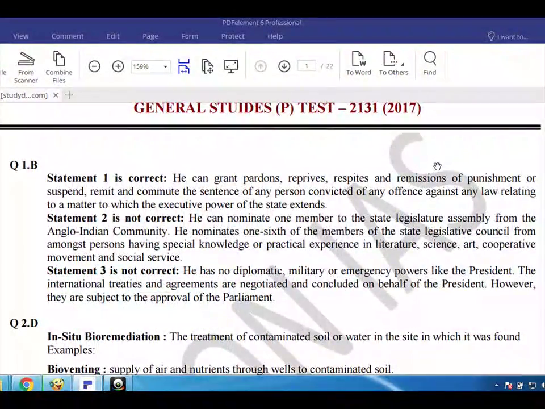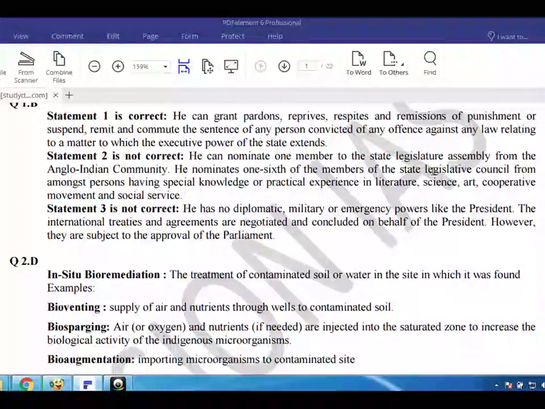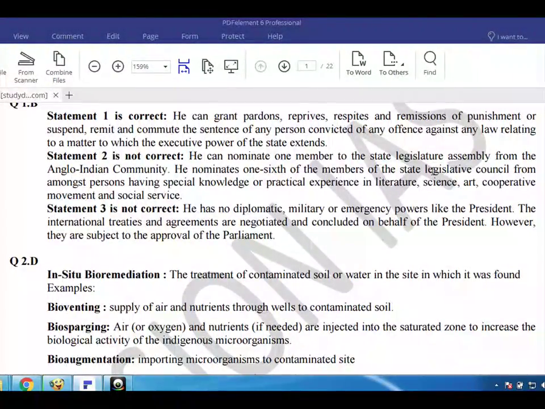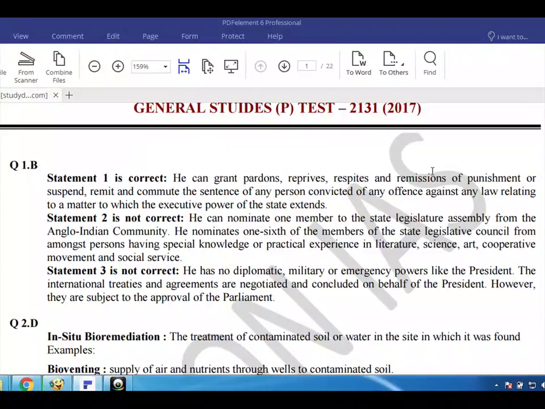Q1. B. Statement 1 is correct. He can grant pardons, reprieves, respites and remissions of punishment, or suspend, remit and commute the sentence of any person convicted of any offense against any law relating to a matter to which the executive power of the state extends.